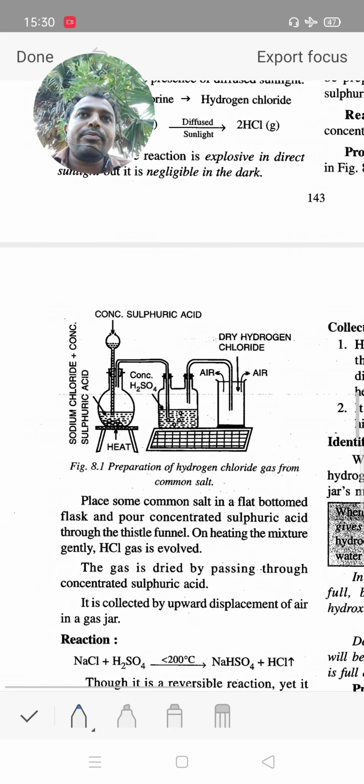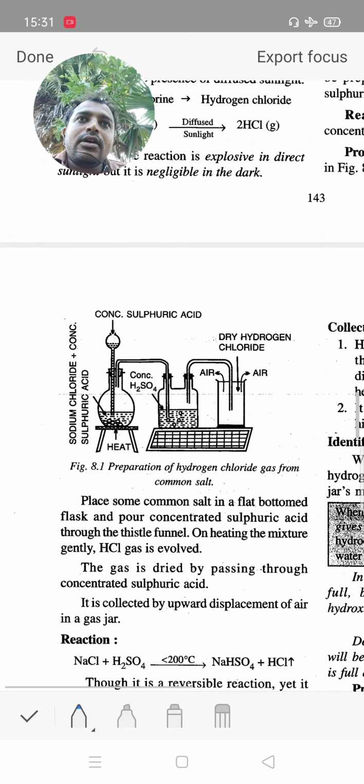Now, precautions for the preparation of hydrochloric acid. The thistle tube should be continuously dipped in the sulfuric acid solution, we use sulfuric acid as the drying agent, and the temperature should be nearly 200 degrees Celsius. If it goes above 200 degrees Celsius, the apparatus may crack. So take these precautions for the preparation of HCl gas.